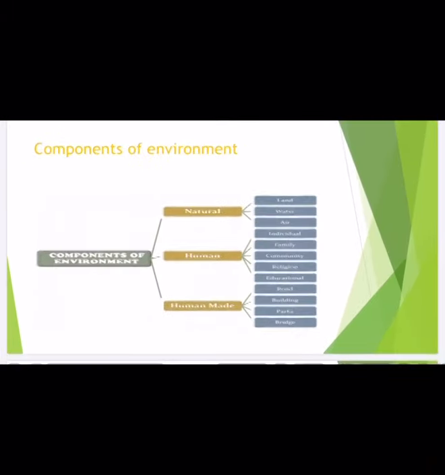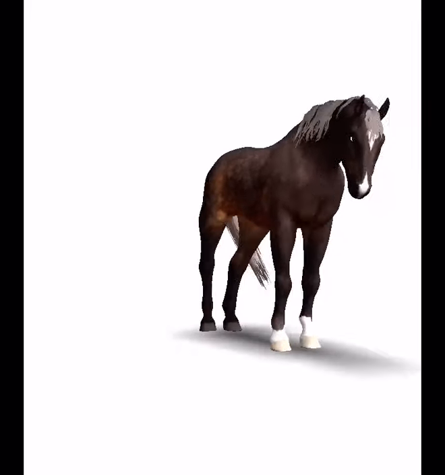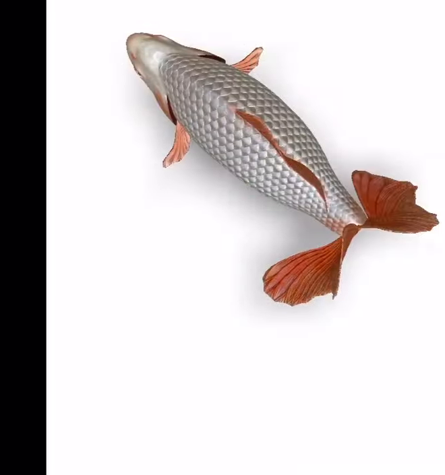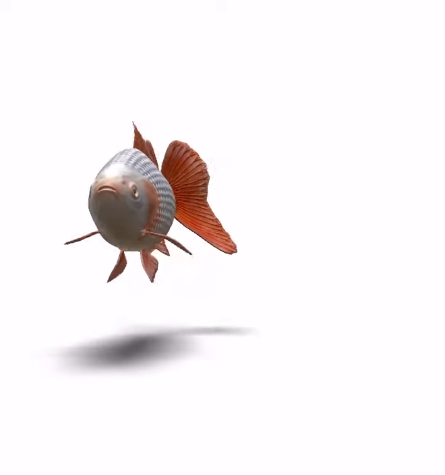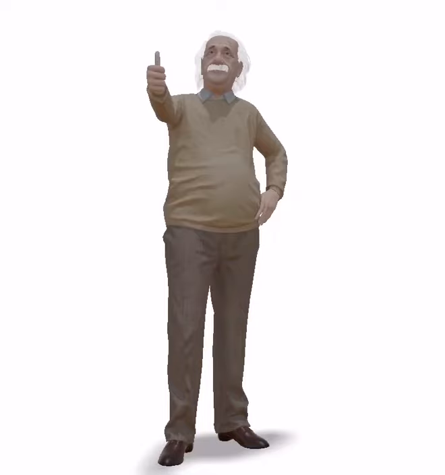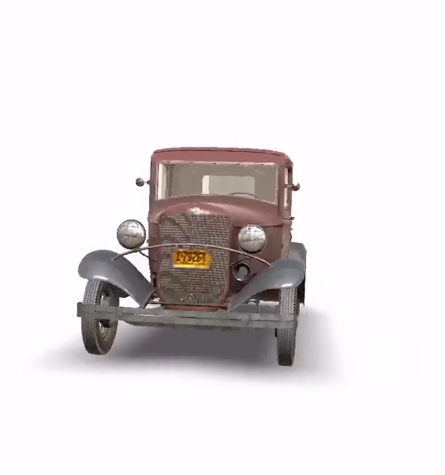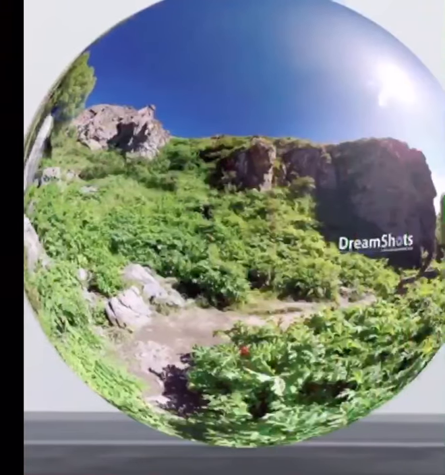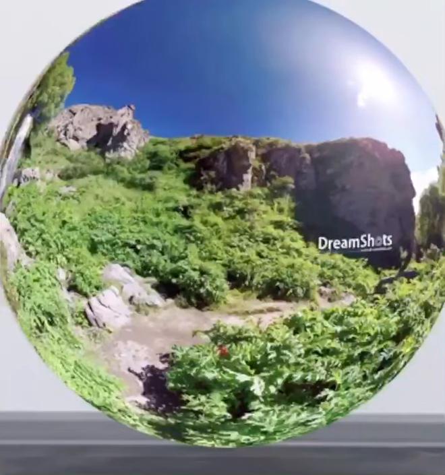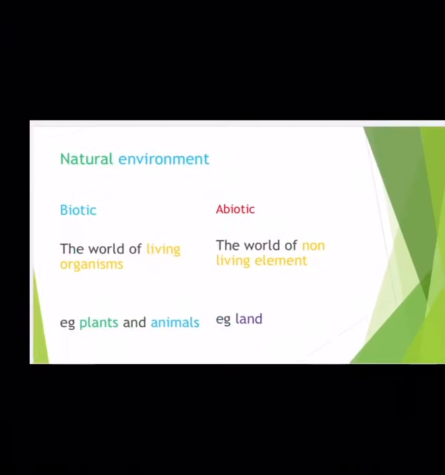Here we have discussed natural, human and human made. Of course, I have shown the animals here. This is natural. This is a fish that we are showing. This is also natural. It is not human made. This is of course we, the humans. We are going for every challenge and every technology also. This is a human made thing. What structure and technology they used. Of course this is for our environment, that too natural environment. You can see the sky, sunlight glowing, mountains, greenery, land, stones. Everything is called the natural environment.